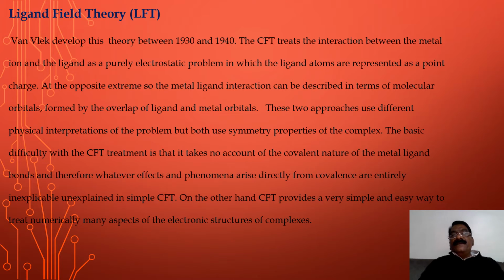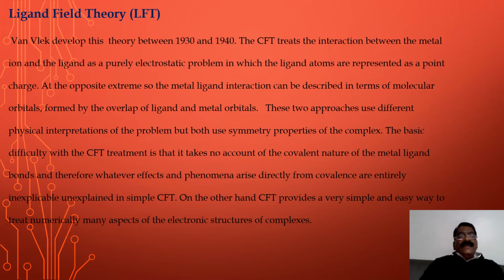The CFT treats the interaction between metal ion and ligand as a purely electrostatic problem in which the ligand atoms are represented as point charges.